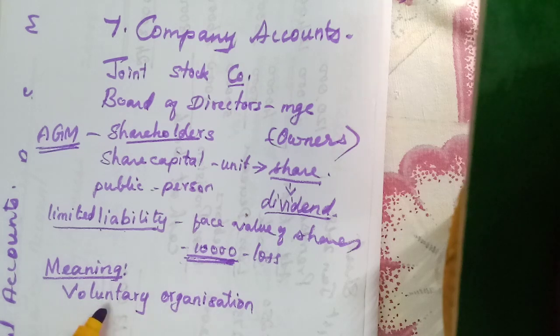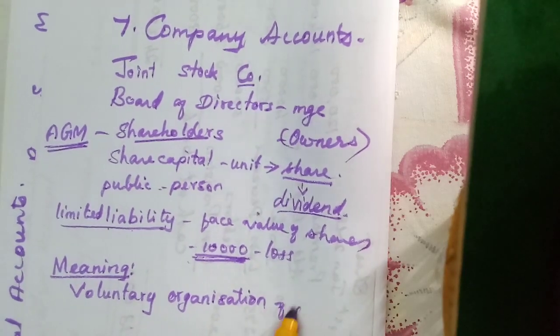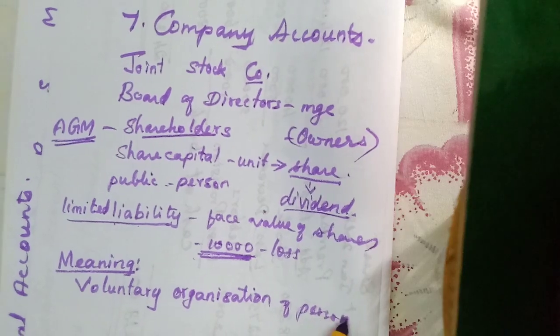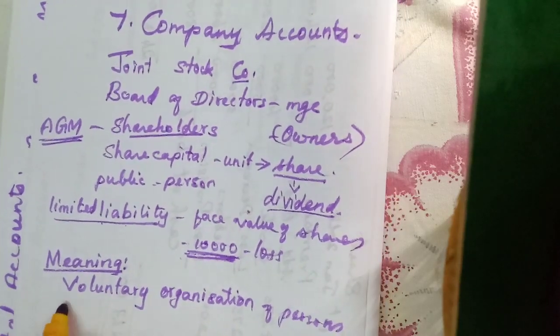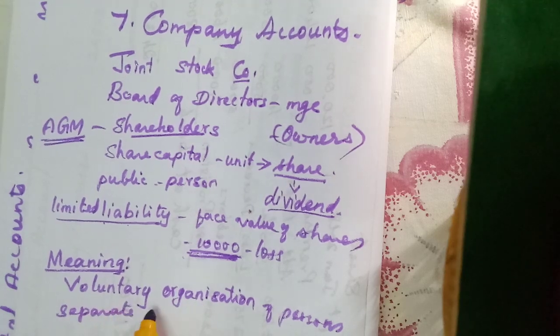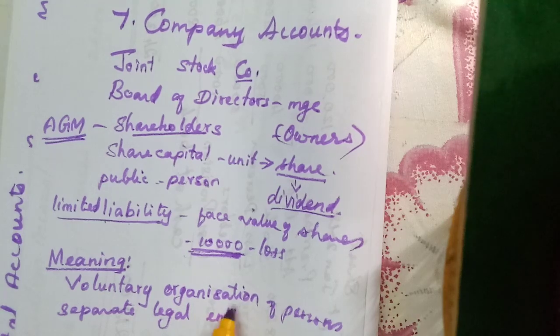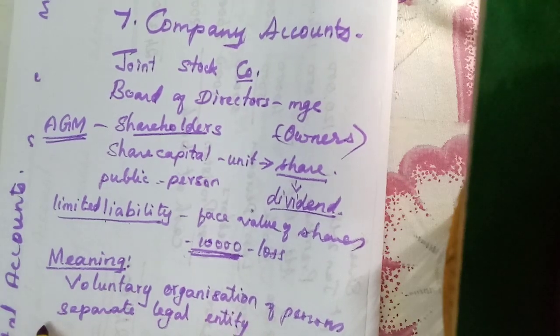So there I have taught you the features. Voluntary means voluntary association of persons. Persons only come together. It has a separate legal entity. Legally, it is considered as separate.